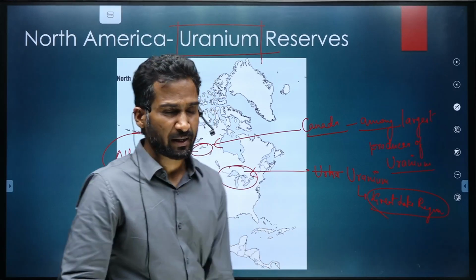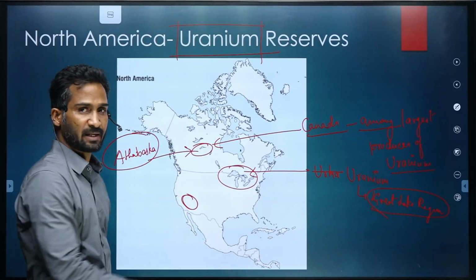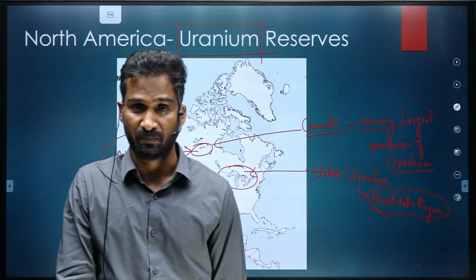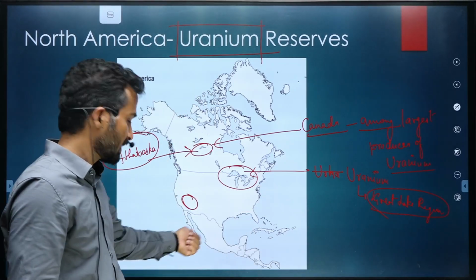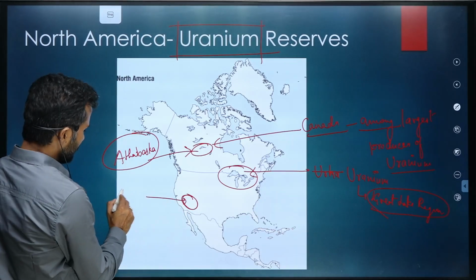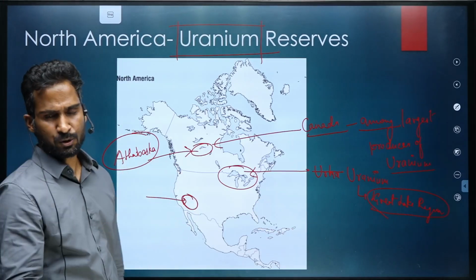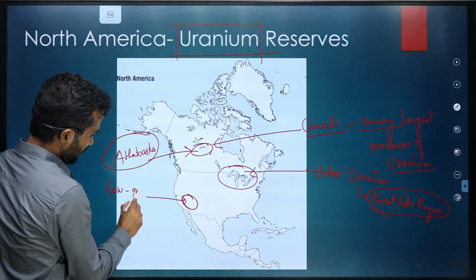The low quality of uranium is present in this region, Nevada region, or say Colorado Plateau region. I told you over here we have Colorado Plateau. This region is Nevada region. So over here we have it again, but this is not so good quality. So we can say low quality uranium.